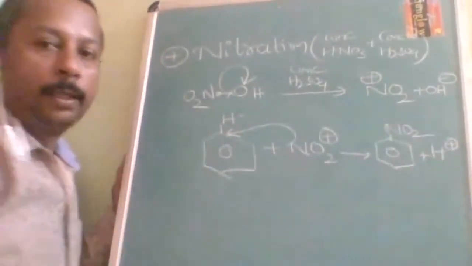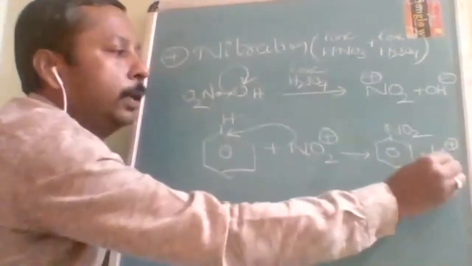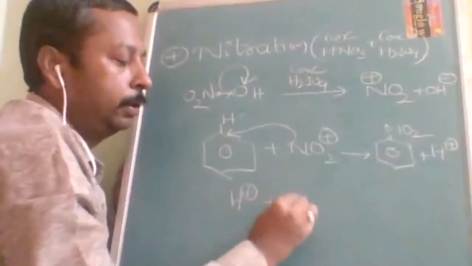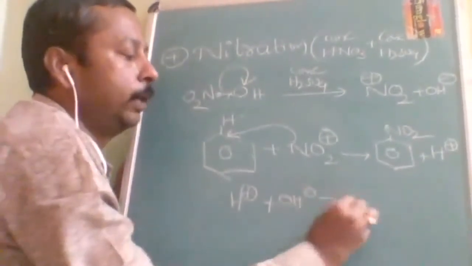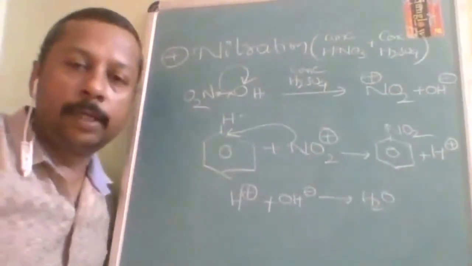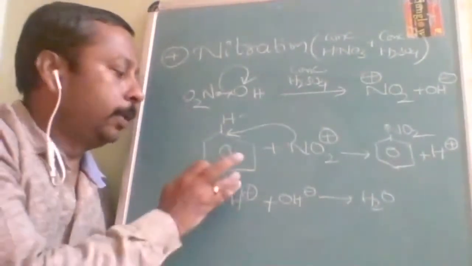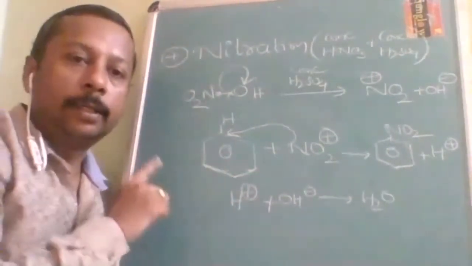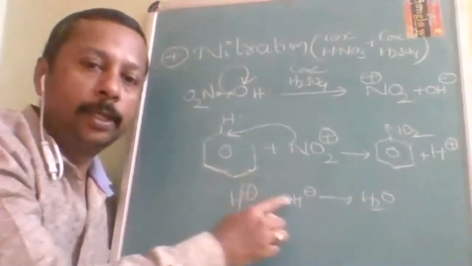And this H plus and OH minus will combine to form H2O. Previously, what was the product? HCl. Now, what is the product here? Very nice, water.